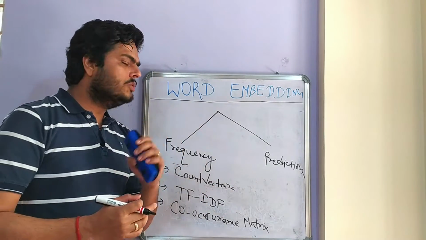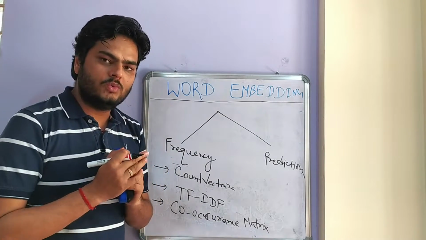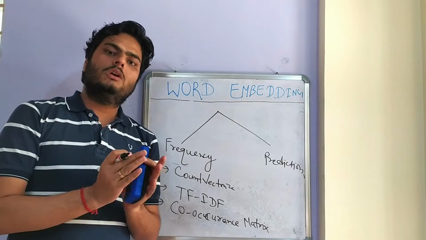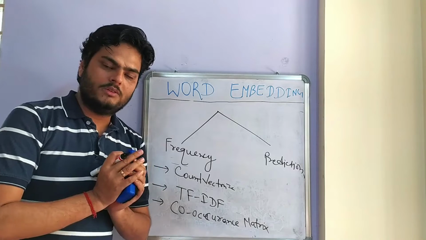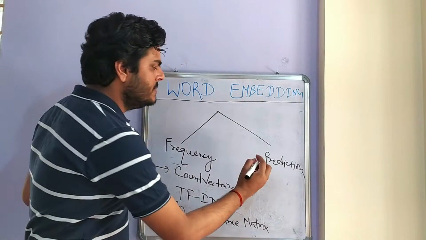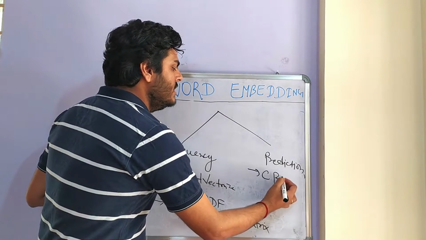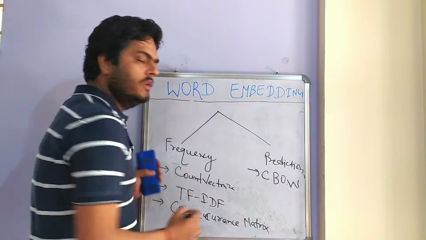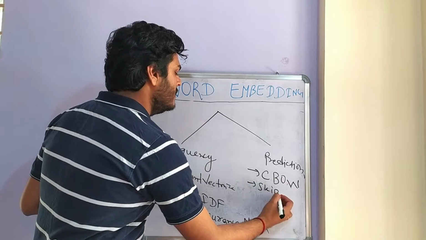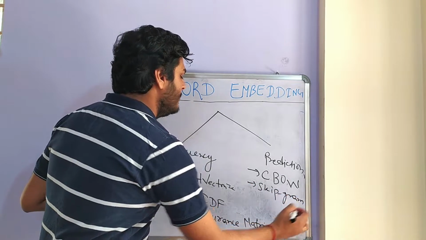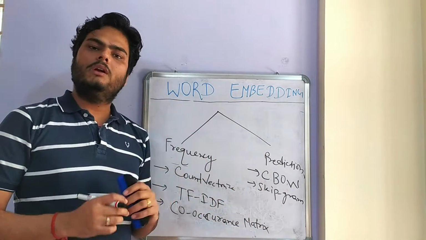So we try to predict, based on the previous word, what would be the next word, or based on the previous word, what is the nearest word to this word in this entire document. There are two concepts on which prediction based word embedding is implemented. One is known as continuous bag of words and the other is known as skipgram.